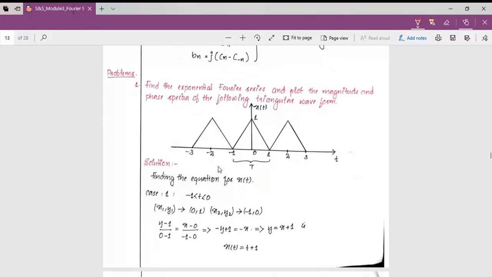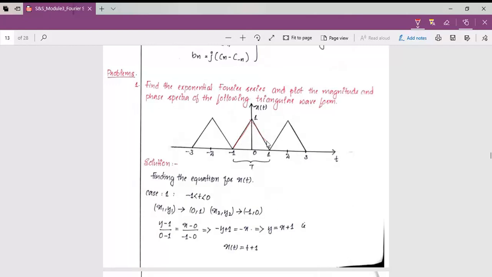From this figure itself we can understand that from time -1 to 0 the signal is rising, and from 0 to 1 the signal is decaying.